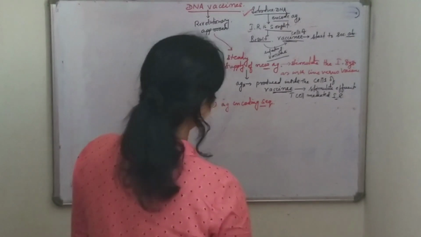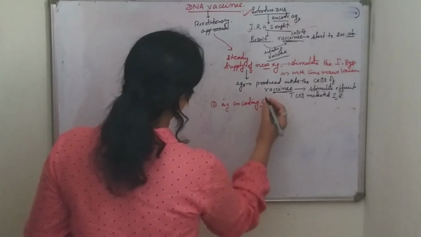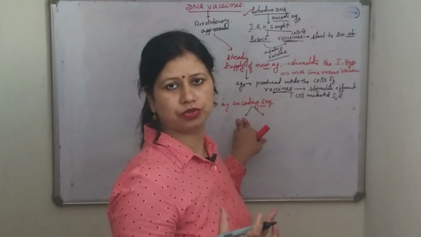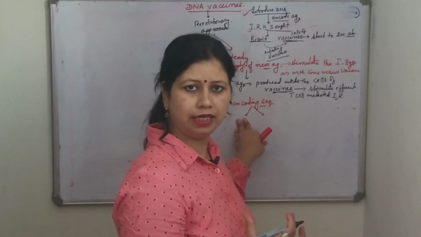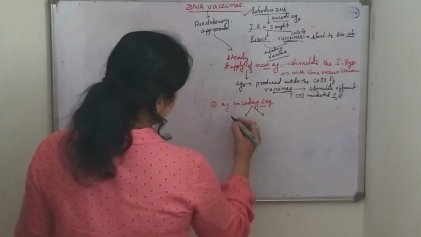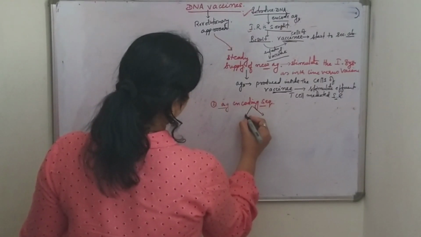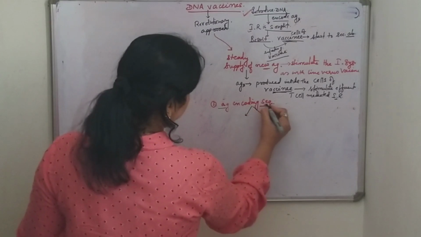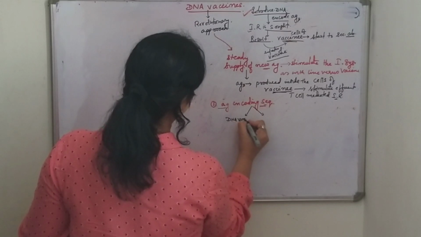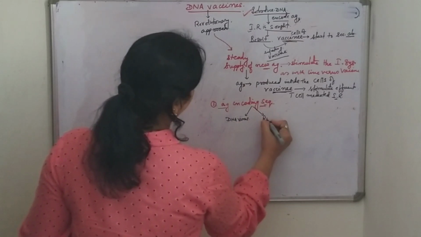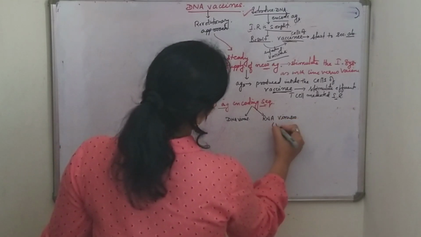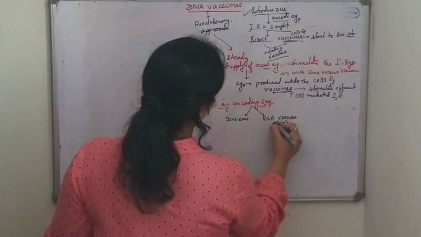These antigen encoding DNA sequences can be obtained directly from DNA viruses, or from RNA viruses by the process of reverse transcription.